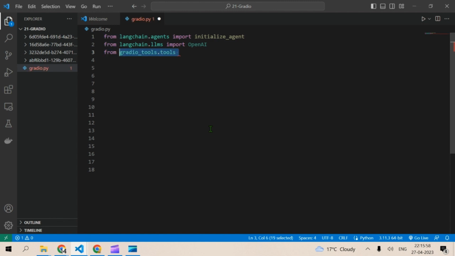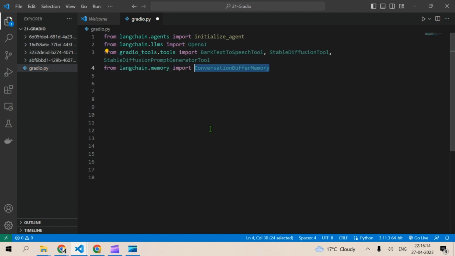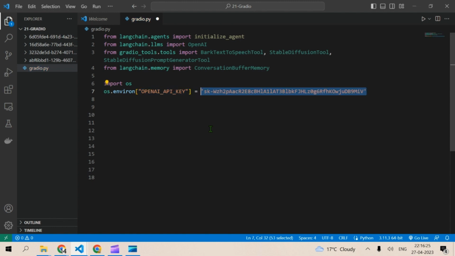From gradio_tools.tools, we import the Bark text-to-speech tool, Stable Diffusion tool, and Stable Diffusion prompt generator tool. From langchain.memory, we import ConversationBufferMemory. We import os, and set os.environ OpenAI API key, and we paste in our OpenAI key.